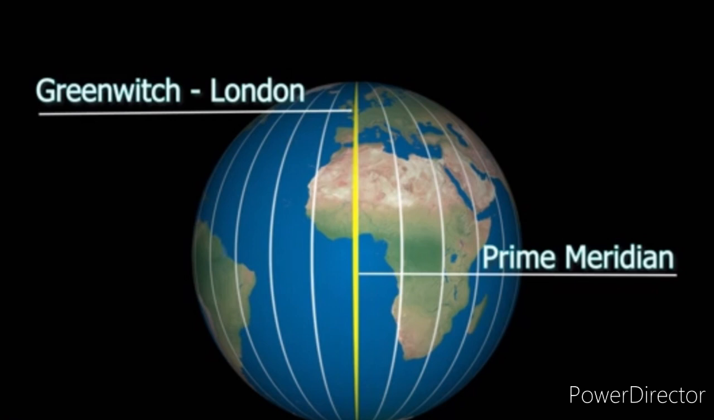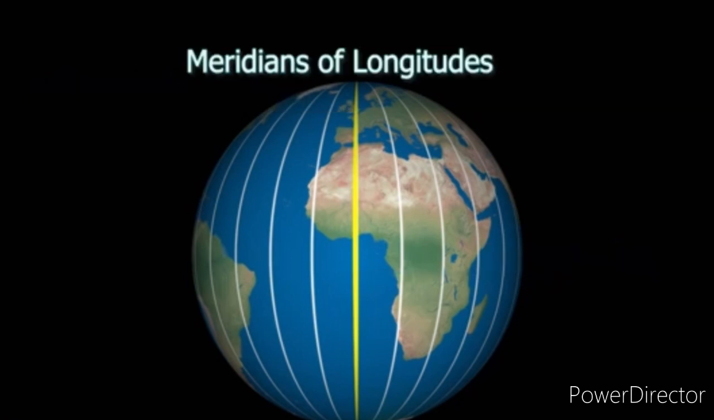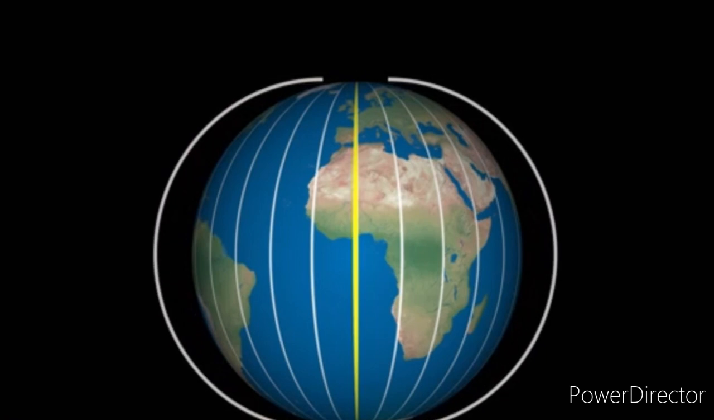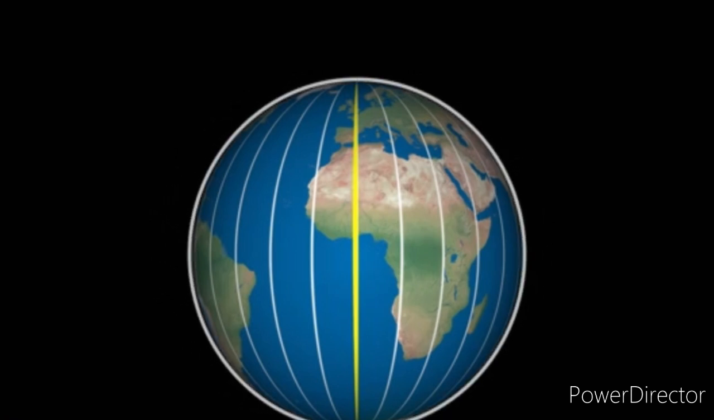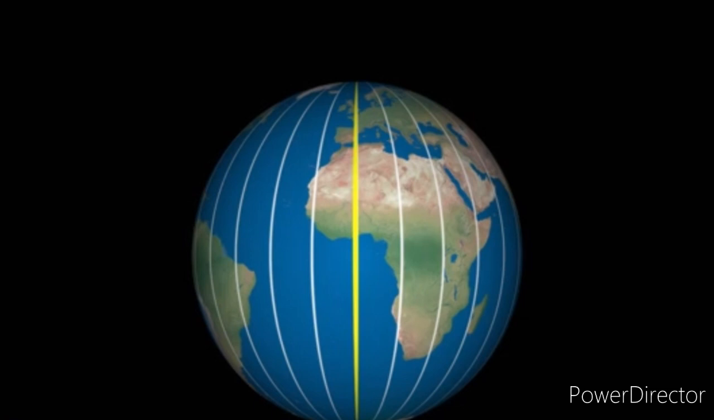All other lines running from the North Pole to the South Pole are called meridians of longitude. These are actually semicircular lines, and two opposite longitudes together will form one big circle. Now in total there are 360 longitudes. All meridians are of equal length and the distance between any two meridians is not equal. Actually, they get closer from the equator towards the poles.